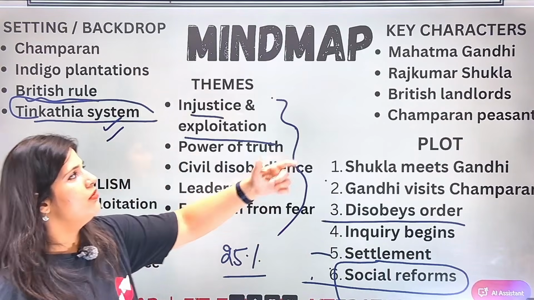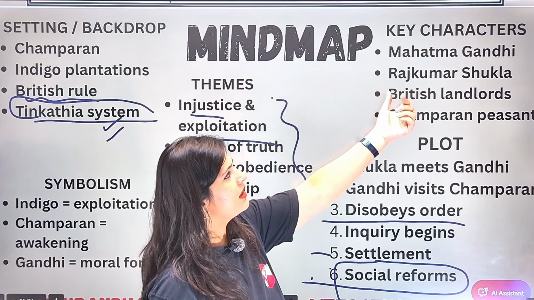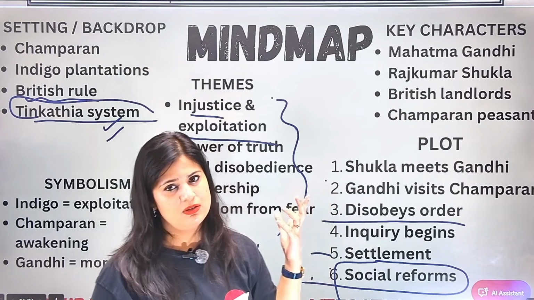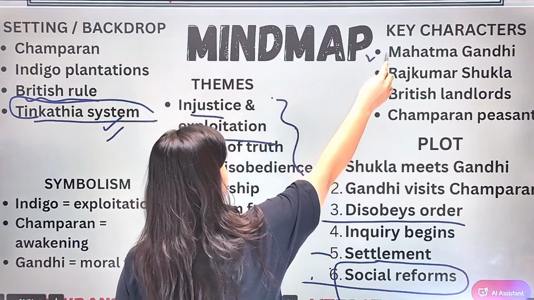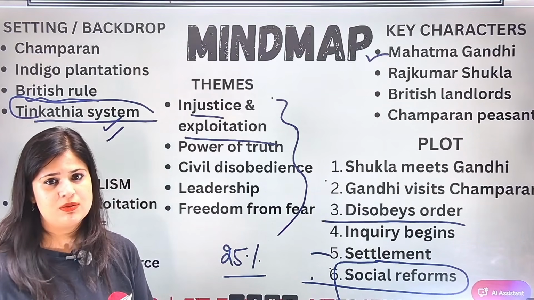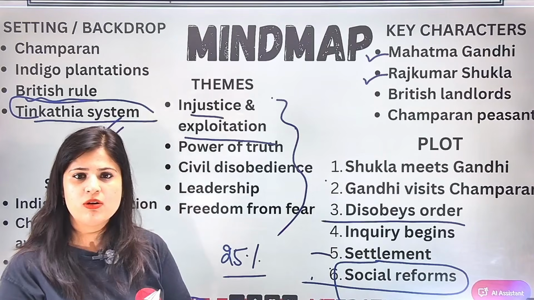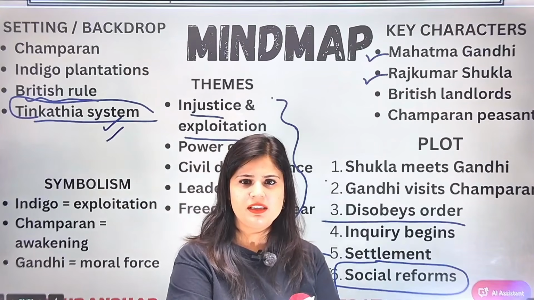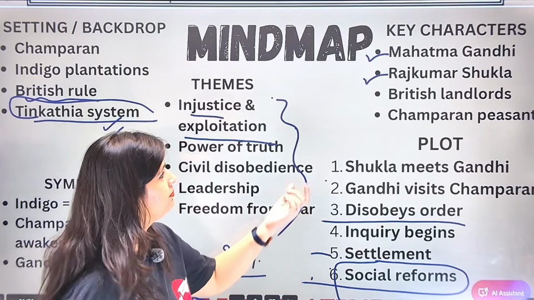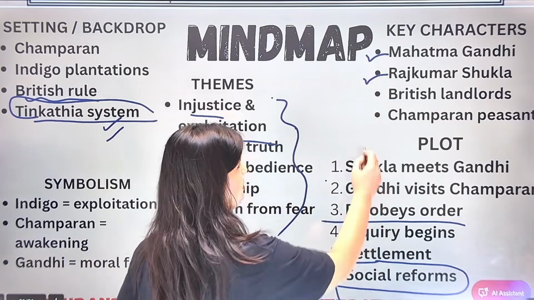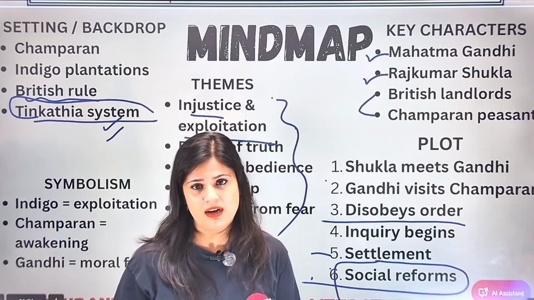Then we have, who are the key characters? Mahatma Gandhi, definitely. Rajkumar Shukla, British landlords, and Champaran peasants. So we know Mahatma Gandhi is the main leader of Civil Disobedience Act. Then Rajkumar Shukla is the peasant, indigo peasant, who invites Mahatma Gandhi to take up the case of Champaran. Then British landlords and Champaran peasants, जिनके बीच में major तीन काठिया system था, right?